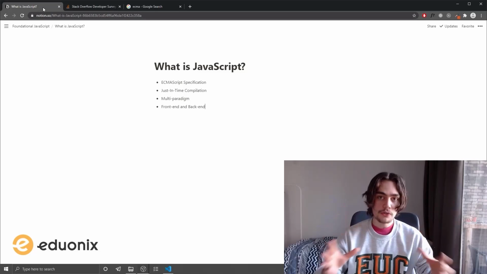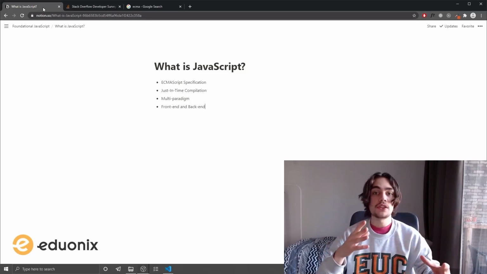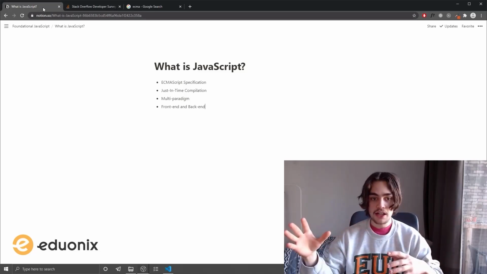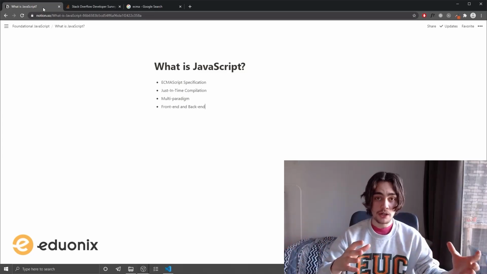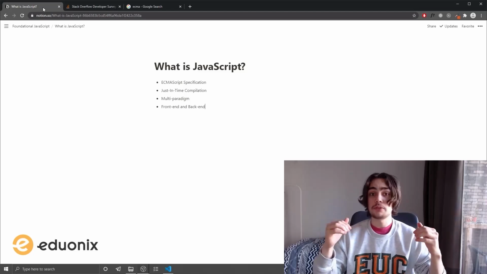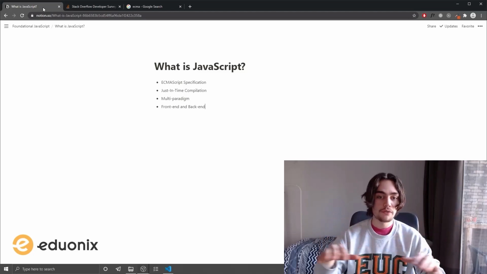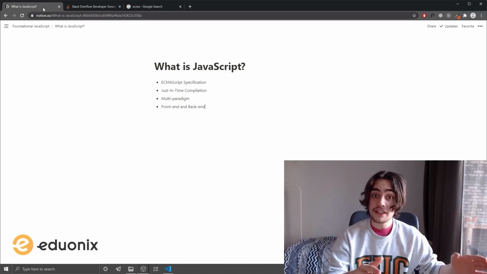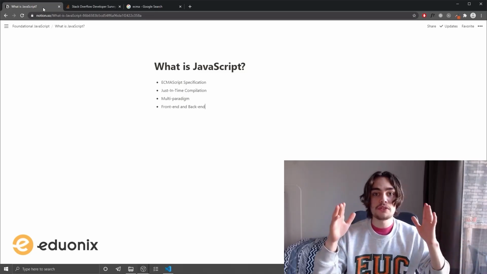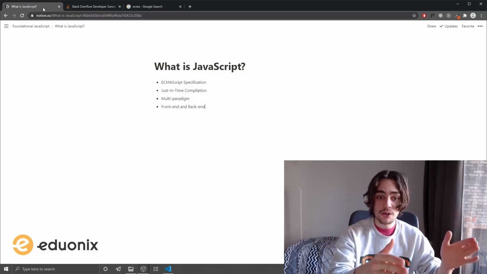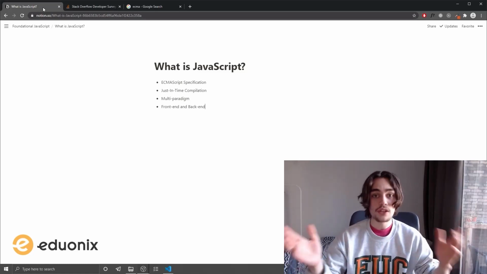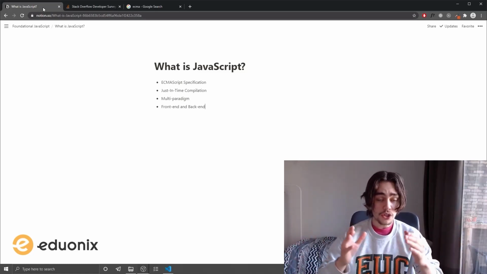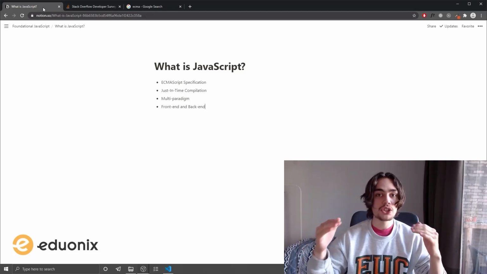And JavaScript is also multi-paradigm. This means that we can use object-oriented programming styles, we can use functional programming styles, etc. And this is great. So it's general purpose. We can write the code however we want to, whatever is the most effective. That's the key. Whatever is the most effective way to write the code that we're using for a given project, we can do that.